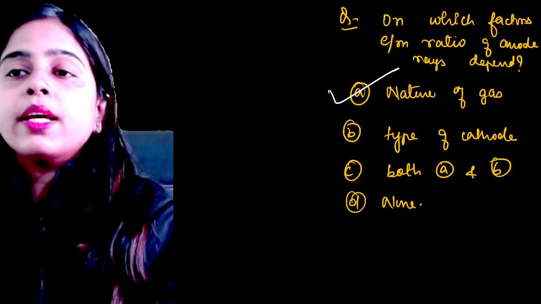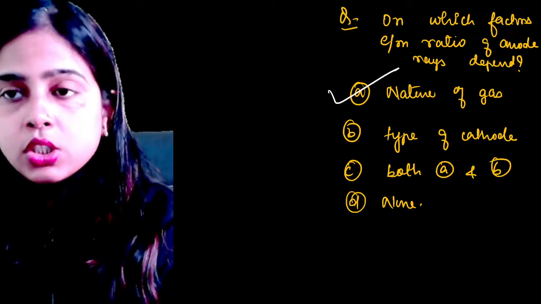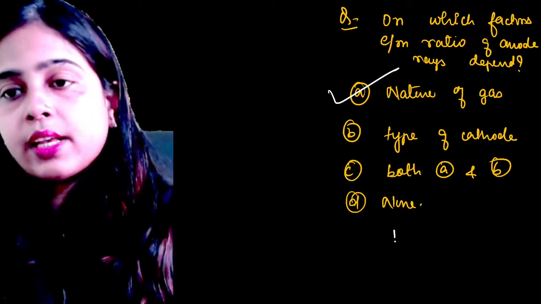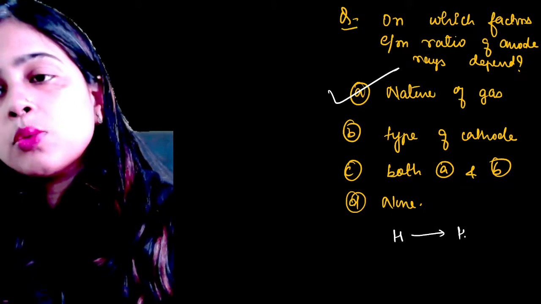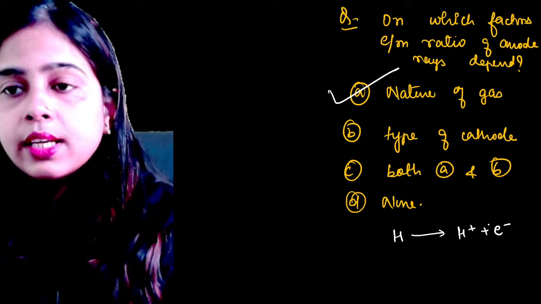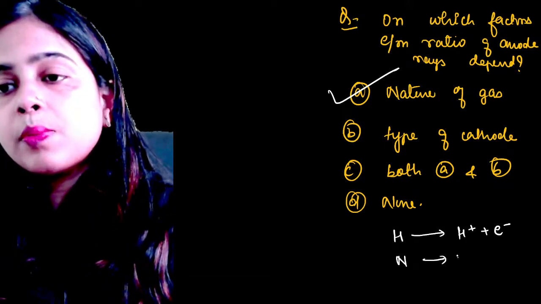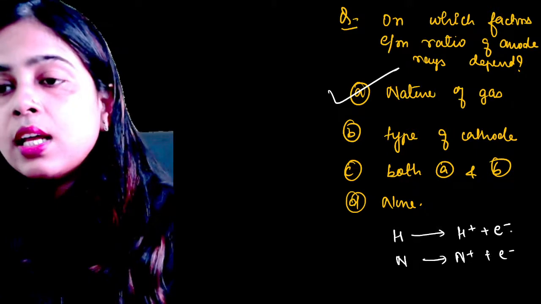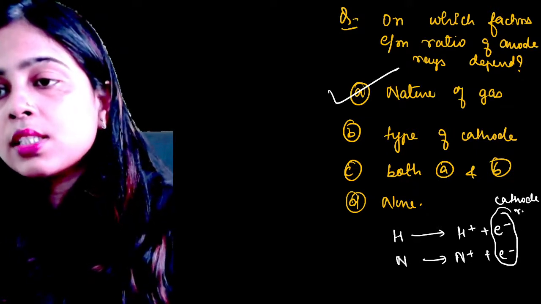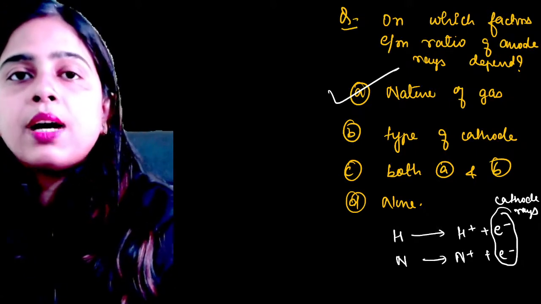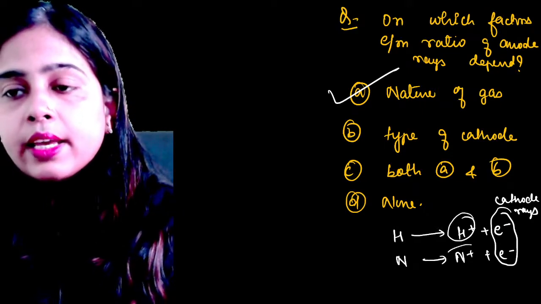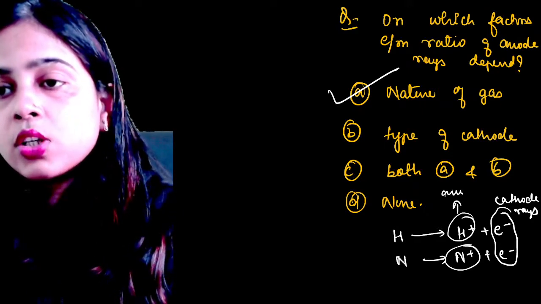The E by M ratio for anode rays depends upon the nature of gas, like which gas you are using. Let's say we are using hydrogen gas. Hydrogen will ionize to produce H plus and E minus. Yes, Aditya, very good. Option A is the correct one. Nitrogen will produce N plus and E minus. Now, these electrons are responsible for cathode rays, and all the electrons have the same mass and same charge. But these ions, that is H plus, N plus, constitute the anode rays.